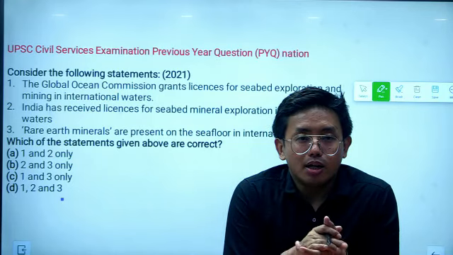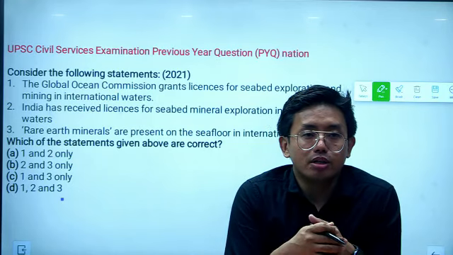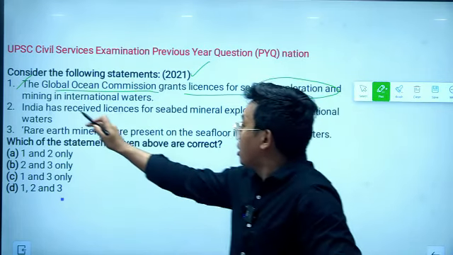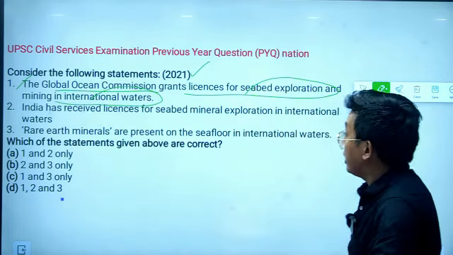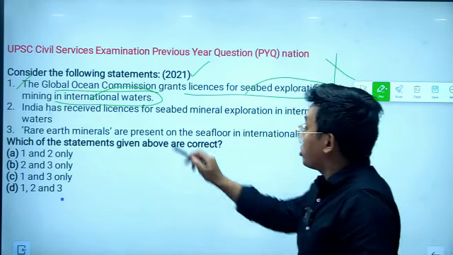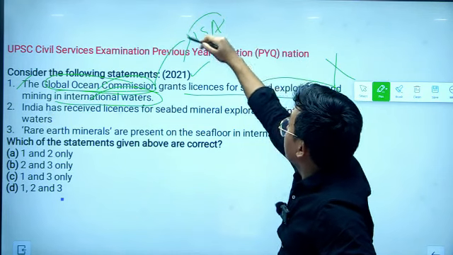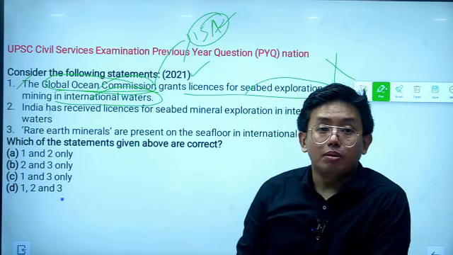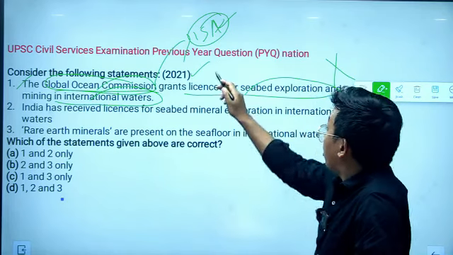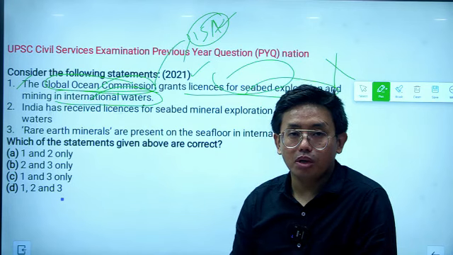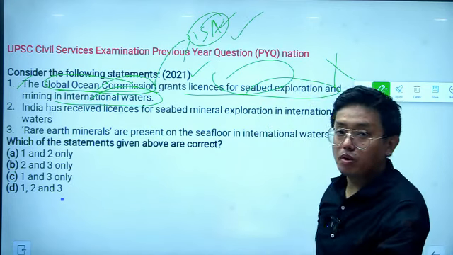UPSC in 2021 asked a question related to exploration rights in the Indian Ocean region, and the question was: consider the following statements. Statement 1: The Global Ocean Commission grants licenses for seabed exploration and mining in international waters. This statement is incorrect because it is not the Global Ocean Commission but the International Seabed Authority that grants the right of seabed exploration to countries. So not the Global Ocean Commission but the International Seabed Authority, which falls under UNCLOS.